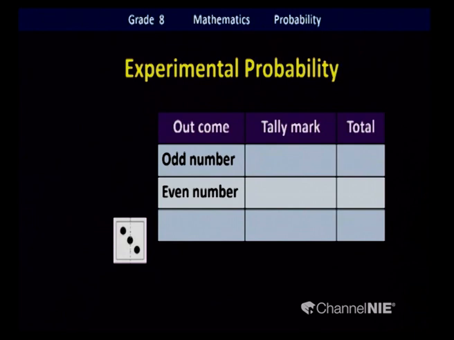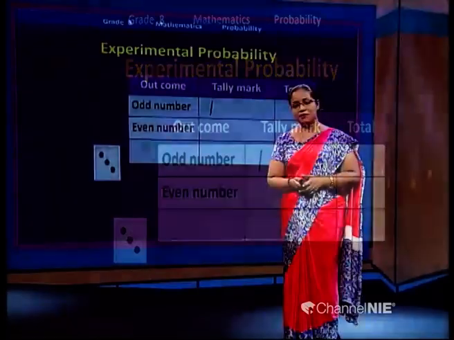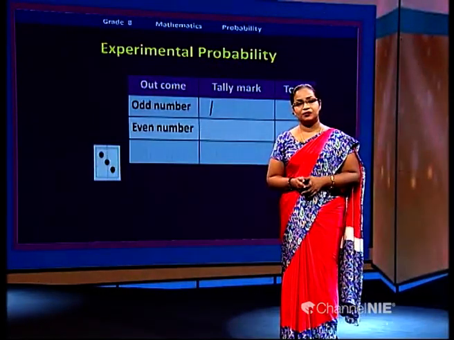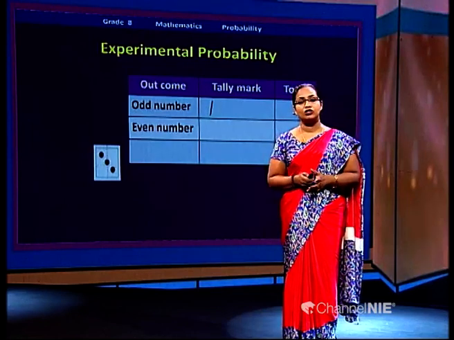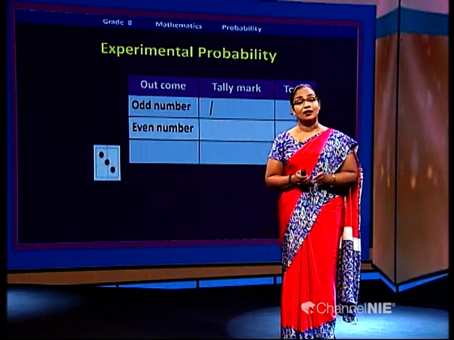So how do you collect this data? Yes, you can use tally marks to collect this data. Again, I want to revise the things about tally marks. What are these tally marks? Yes, we use small strokes like this to collect some data. We have learned this in grade 4, 5 also, as I remember. In grade 6 also you learn these things.